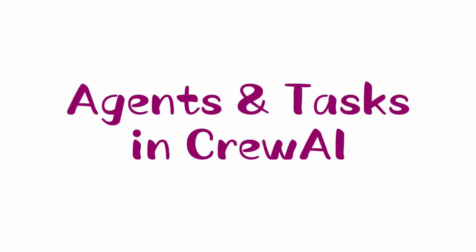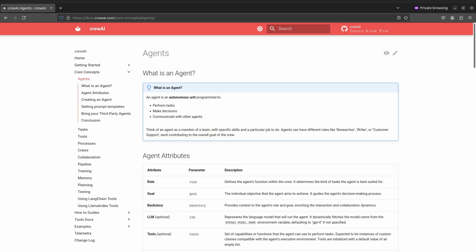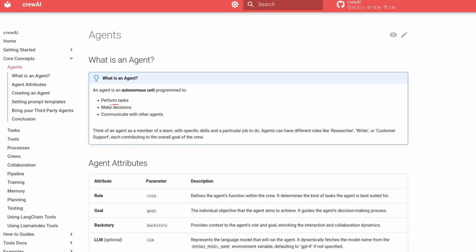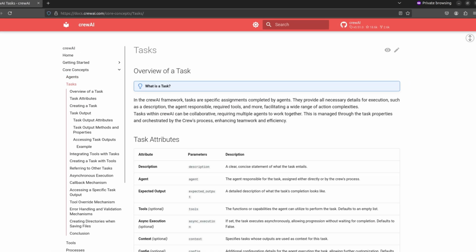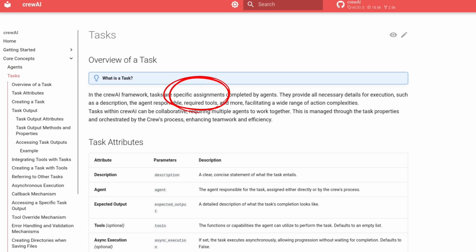Before we create the desired AI system, let me explain briefly the concepts of agent and task in CrewAI. According to the CrewAI document, agents perform tasks, make decisions, and communicate with each other. Agents can have different roles and contribute to the overall goal of the entire crew. The tasks in CrewAI are specific assignments completed by agents. They provide all necessary details for agent execution. Tasks can also work collaboratively with multiple agents involved.